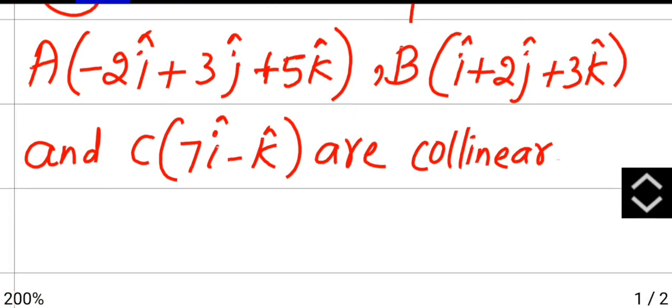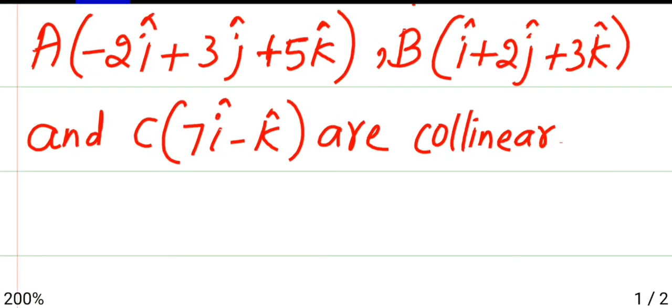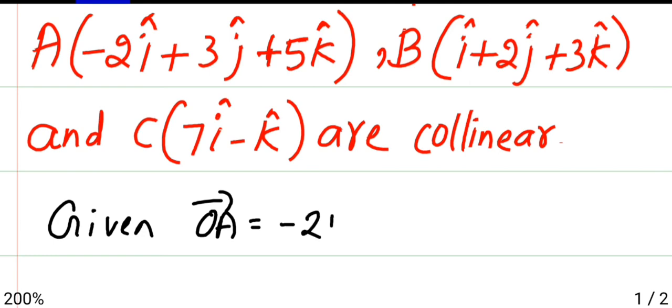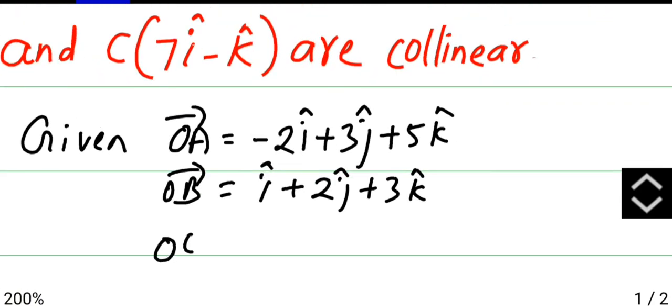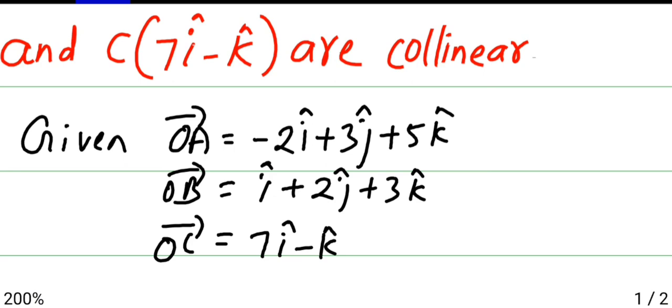So to find collinear, here it's given OA is minus 2i plus 3j plus 5k. Then OB vector is i cap plus 2j cap plus 3k cap. Then OC is 7i cap minus k cap.